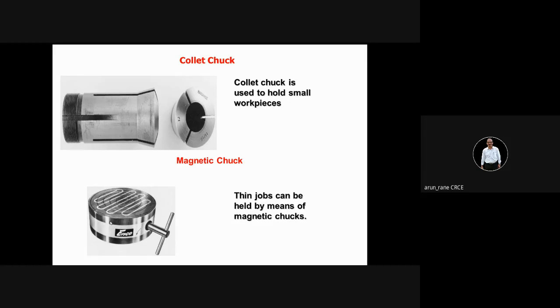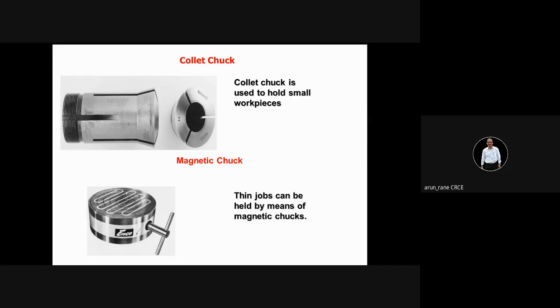So in the lathe machine, you already have a 3-jaw chuck, or you already have a 4-jaw chuck, in which you have to hold this magnetic chuck. That means a chuck within a chuck. So you have a magnetic chuck held within a 4-jaw chuck. The advantage is what? You are not holding it on the diameter. You are holding it on the face, and then you have to keep the magnet on.